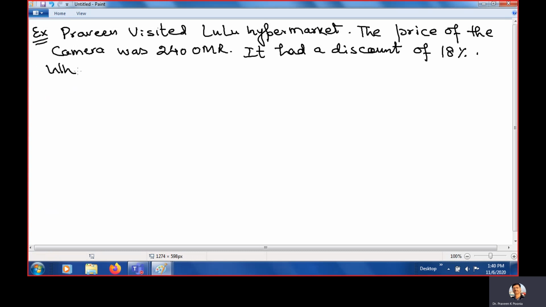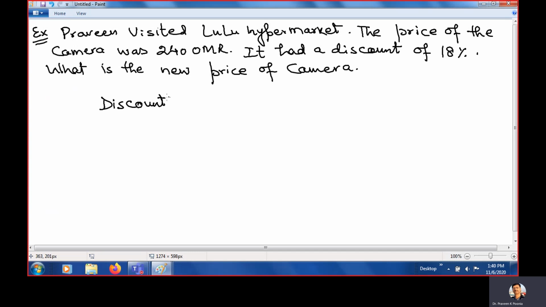What is the new price of the camera? This type of questions we need to discuss. New price means first we need to find the discount. Discount how much? 18% of 240 Omani Riyal.